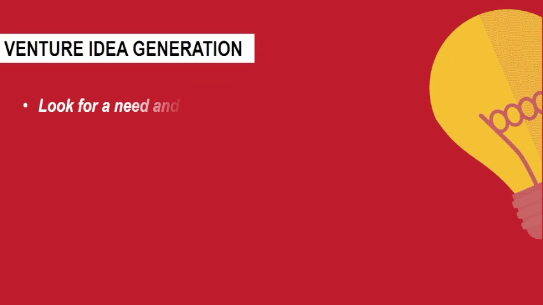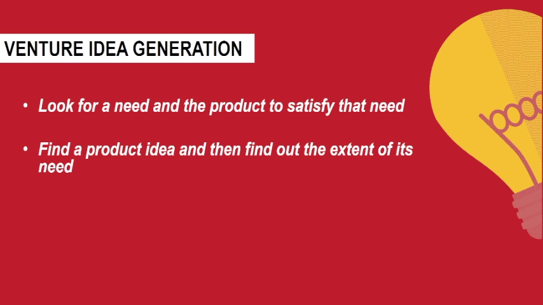So, how to get this venture idea generation? There are again two criteria. First is look for a need and the product or the service to satisfy that need. So, look into the society, look into the community, what people want basically, and what product you can make or what service you can provide to fulfill that need. So, that is number 1. The second is find a product idea and then find out the extent of the need. In this case, you first think of an idea that okay, I will do this thing and then see whether these people need this thing or not.